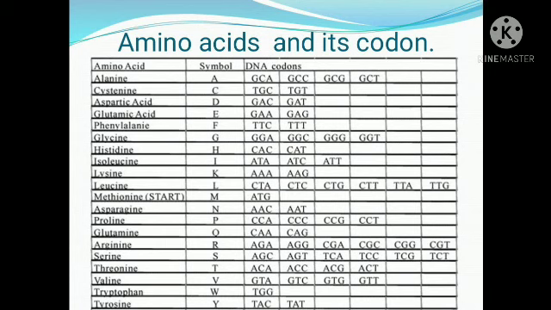All these code for alanine. So we can see that more than one codon can indicate one amino acid. So the template present in the messenger RNA forms the corresponding transfer RNA.